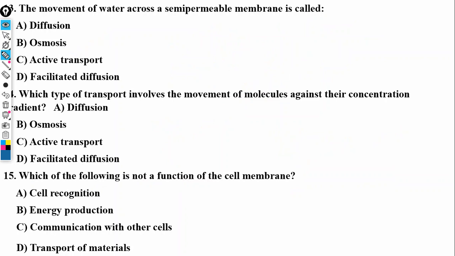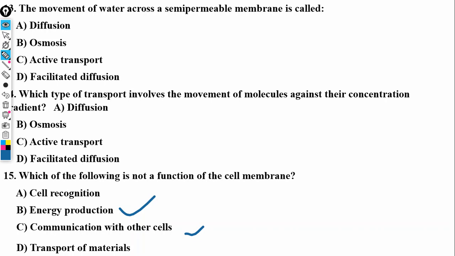So the one that the cell membrane does not do is cell energy production. The cell membrane does not provide energy. That's the answer. It's the mitochondria that does that. But it does communicate with other cells and transport materials, right?